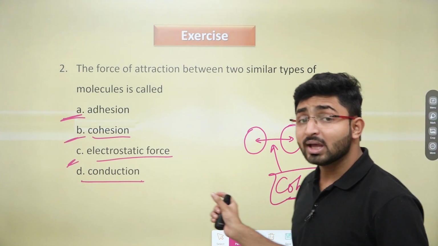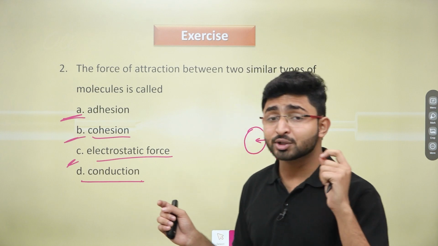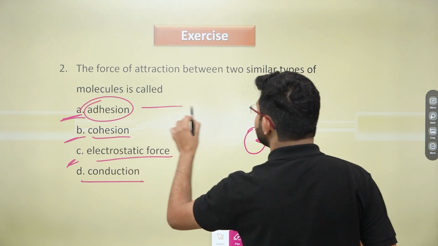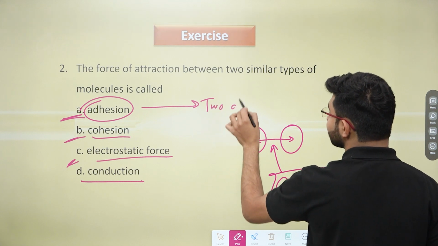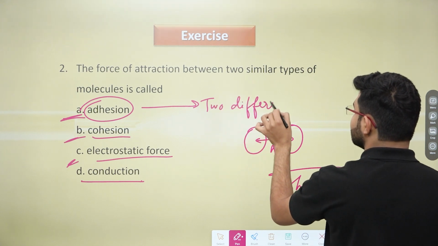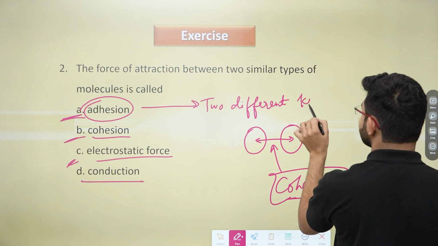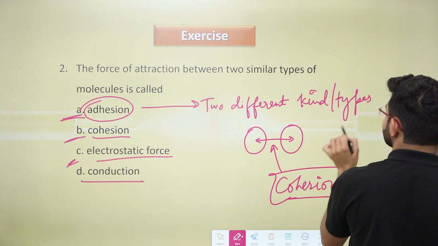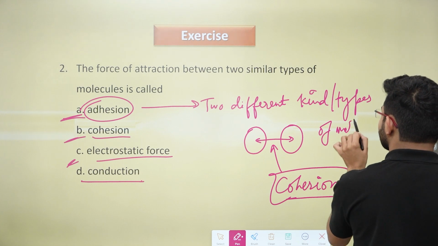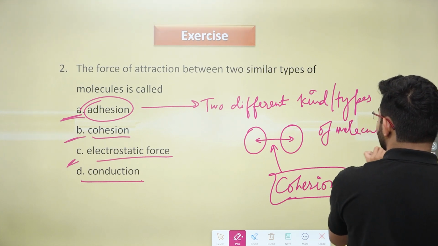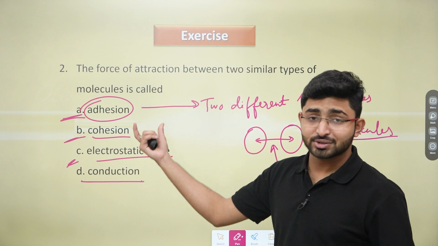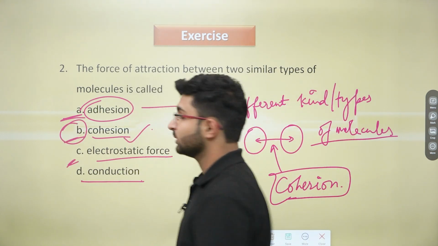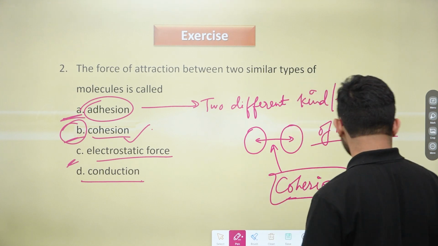And along with that, we have studied the concept of adhesion, which is the force of attraction between two different kinds or types of molecules, right? So that is adhesion. So now the correct option will be option B, which is cohesion. Okay? I hope this is clear to you.